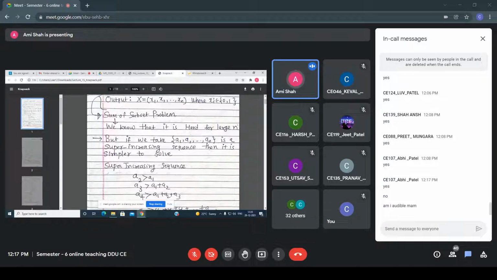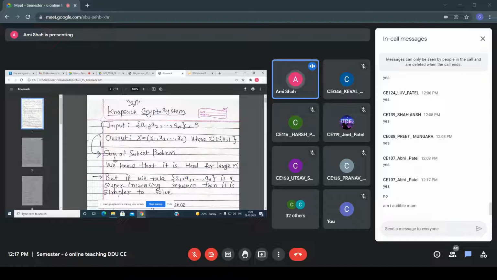So in this knapsack problem, what is your input? Some sequence is given to you and the sum, the target, is given to you. What is your output? You have to find a subset whose sum is s.